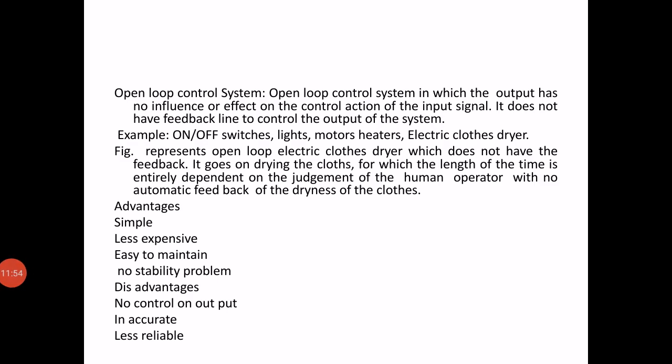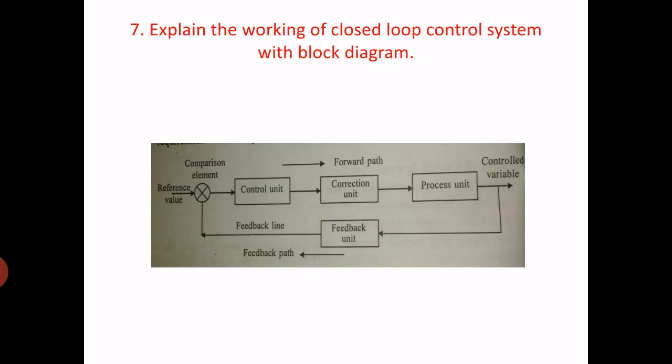The next question is explain the working of closed loop control system with block diagram. It is again a 5 marks question. You draw a simple sketch and name the different components. This closed loop control system is one which has a feedback line. So some measurement system or sensor will be there at the output side. It has a feedback line to control the output of the system according to the requirement.